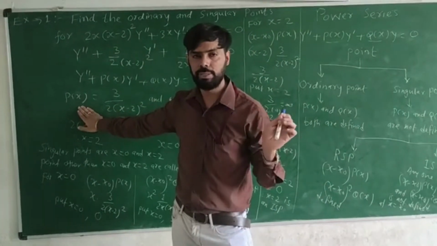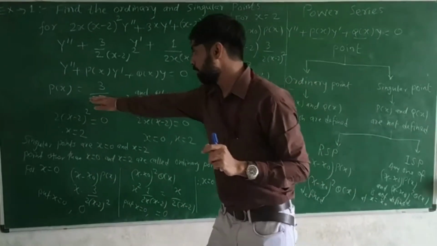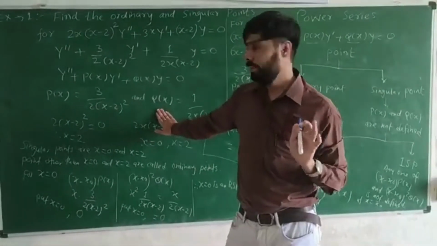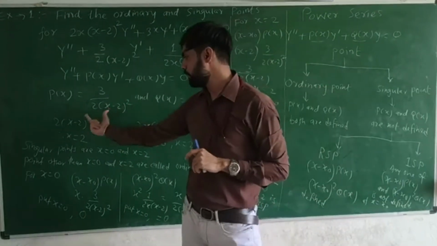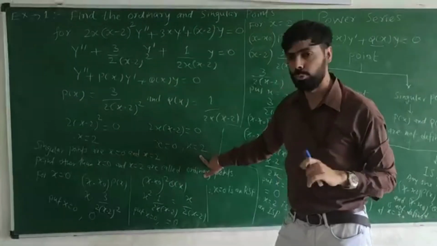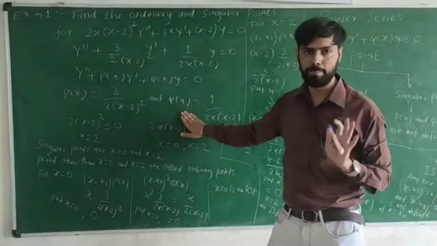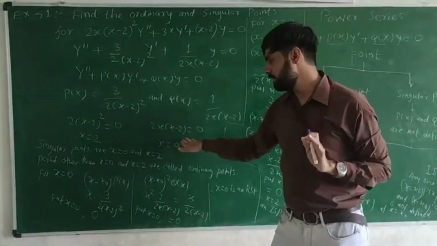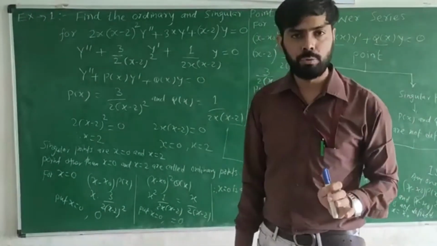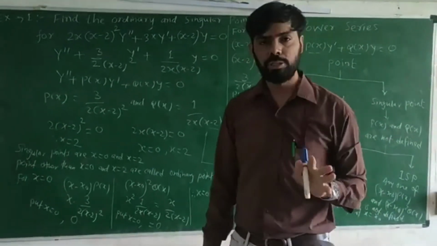If we put this equal to 0, we get x equal to 0 and x equal to 2. At these two points, p(x) and q(x) will not be defined. So the singular points are x equal to 0 and x equal to 2.